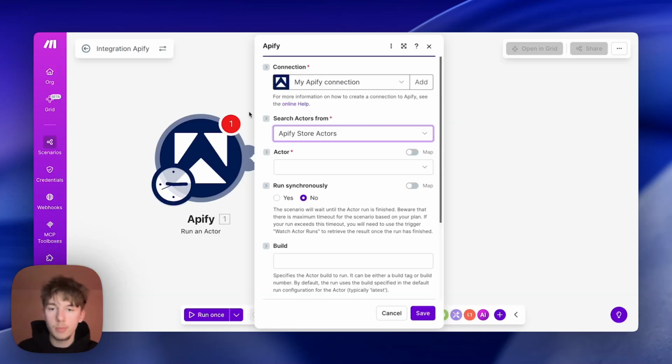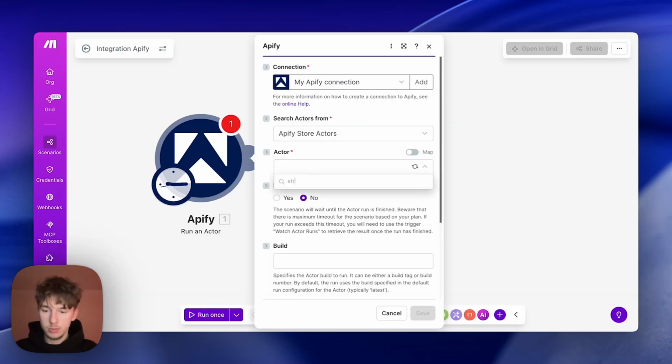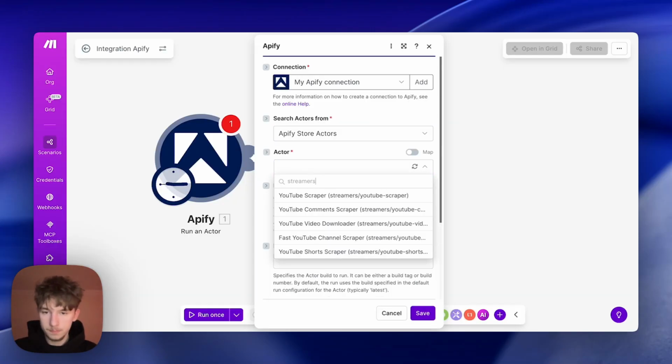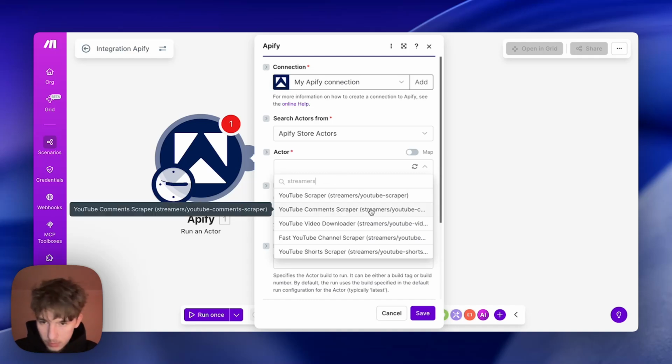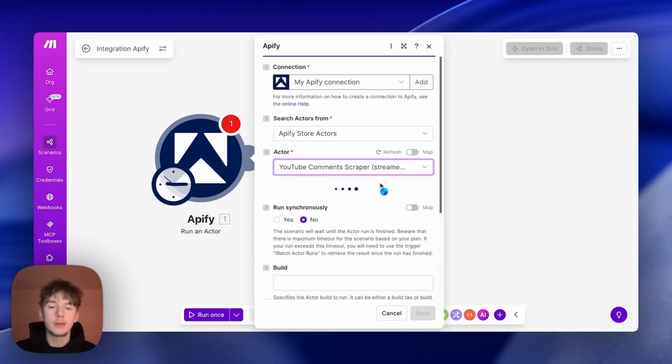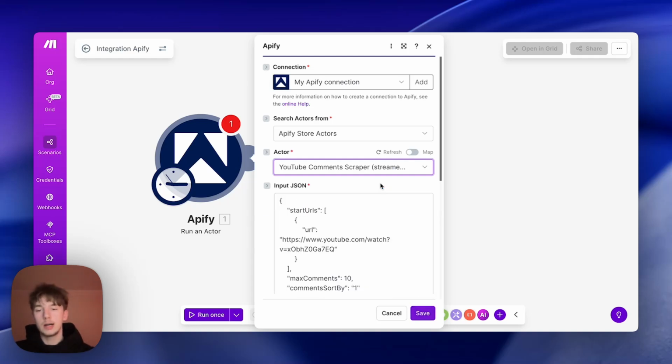Head over into make.com and literally search it, right? Streamers YouTube comment scraper. That's the one we're using. Perfect. We'll click on that and we're ready to go with our actor. All we need to do now is change our JSON.